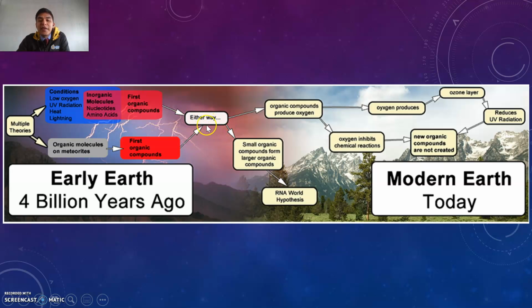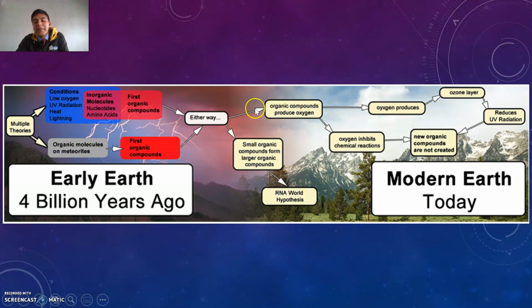And right over here, we have another perspective. Let's say that organic molecules came from meteorites, and the first organic components were generated. And either way, these things happen. Small organic compounds form larger organic compounds, and the RNA world hypothesis.